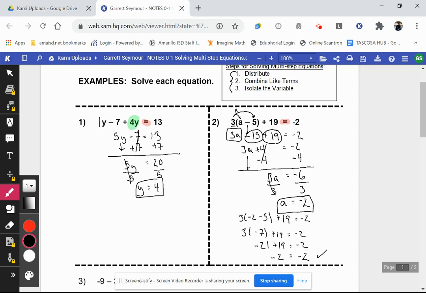And just like we did over here on example number 2, if I plug that back in to the expression on the left, and then I solve that expression, it should equal 13. So let's try that. Let's see if 4 minus 7 plus 4 times 4 is equal to 13. Well, let's see. 4 minus 7 is negative 3, plus 16 is equal to 13, and that is true. So 16 minus 3 is 13, equals 13, and that is true.